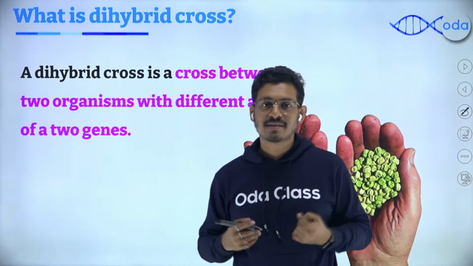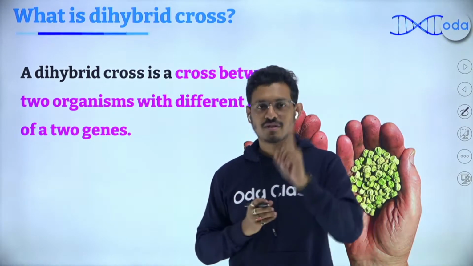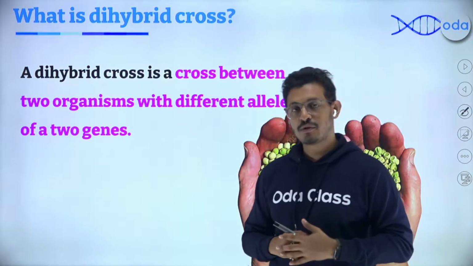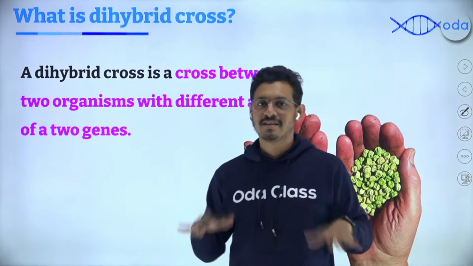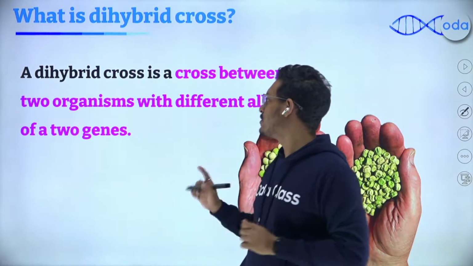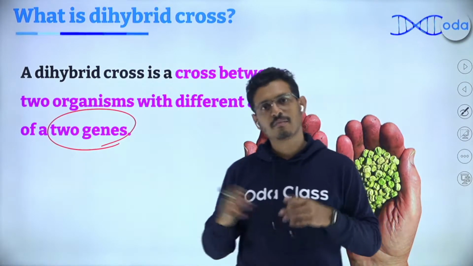Monohybrid cross deals with a cross between hybrid parents who contain two different versions of the single gene, or you can say two different alleles of the same gene. So you're working with one pair of different alleles. In the case of dihybrid cross, you're going to work with two different sets of alleles from two different genes.